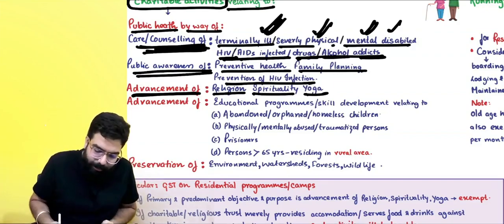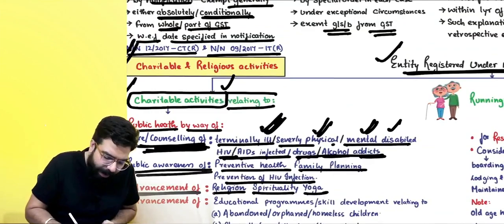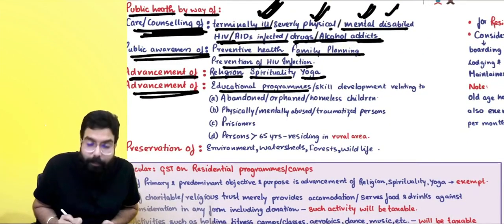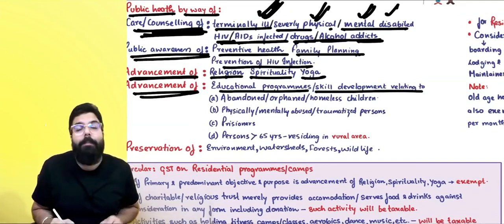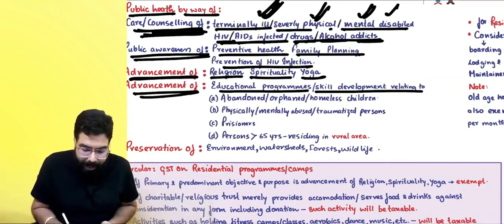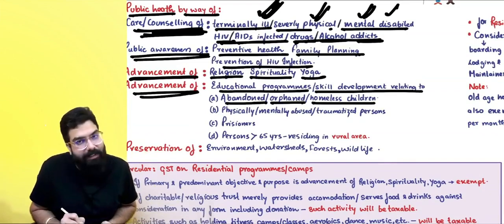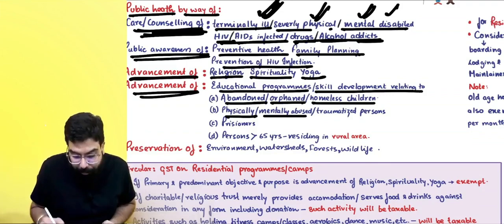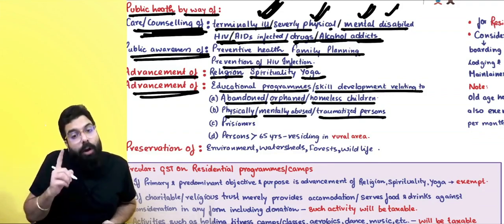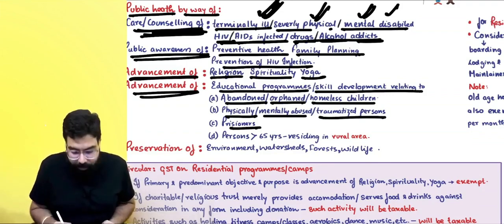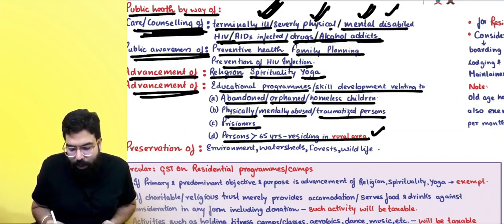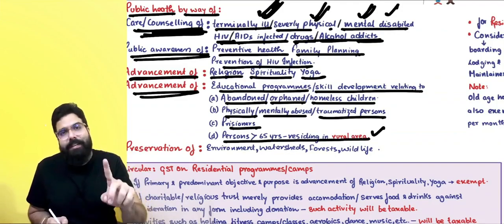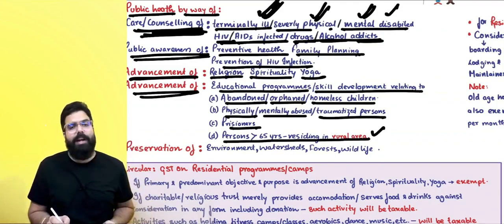Again, if there is a charitable entity which is going ahead and doing charitable activity which is advancement of educational program or skill development program relating to whom? Relating to abandoned, orphan, homeless children or physically, mentally abused or traumatized person or prisoners or person greater than 65 residing in the rural area, then that is again a charitable activity which is a specified charitable activity and there will be no GST on that activity.